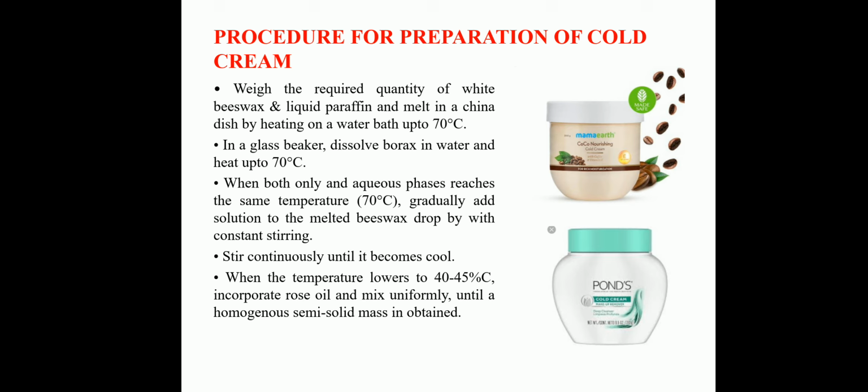Heat the mineral oil and beeswax in a jacketed vessel at 75 degrees Celsius and maintain heat. In another container, dissolve borax and preservative in water and heat to 75 degrees Celsius. Slowly add this aqueous phase to the heated oily phase of mineral oil and beeswax, cool to 35 degrees Celsius and add perfumes.